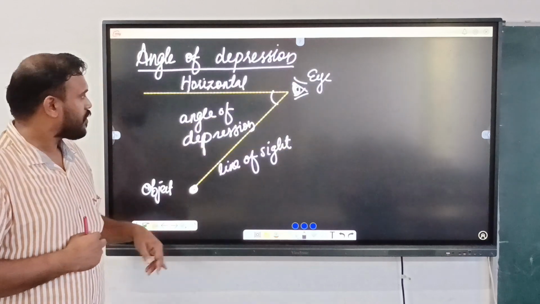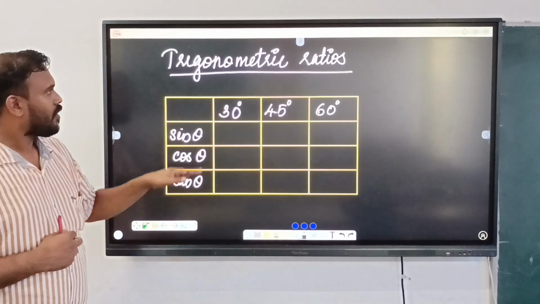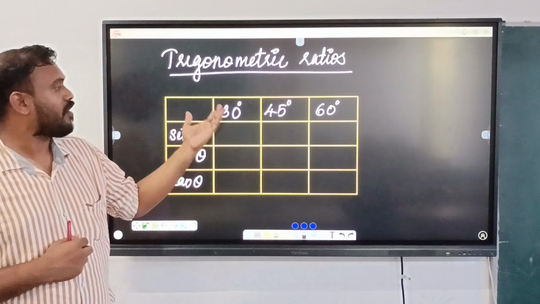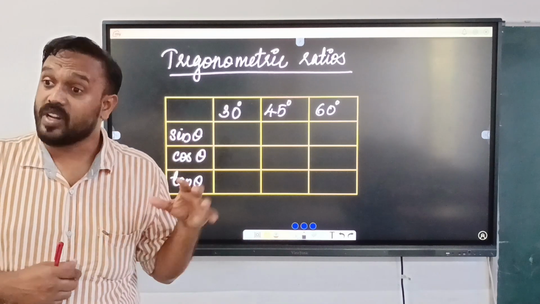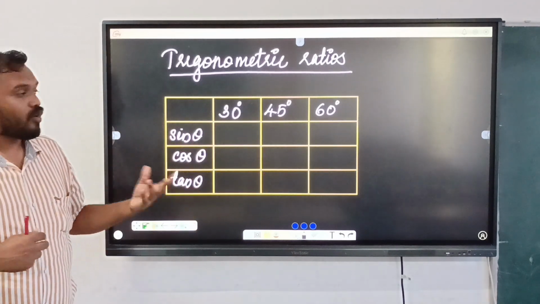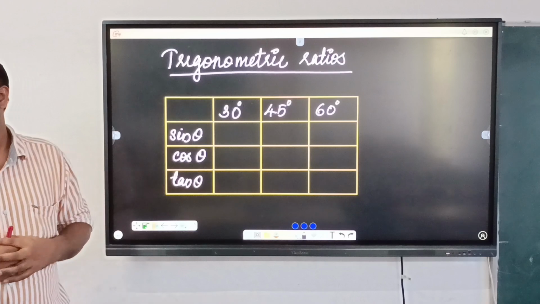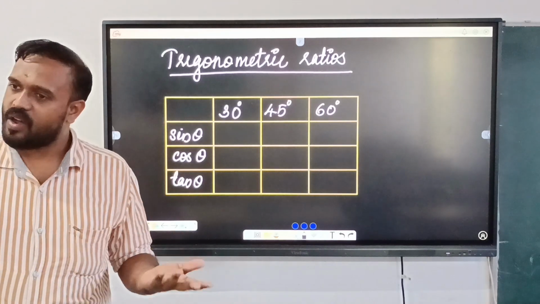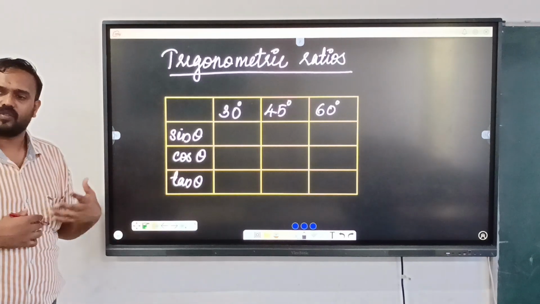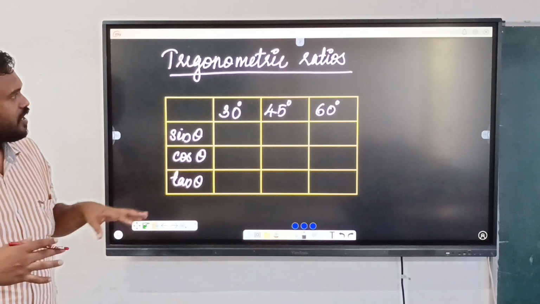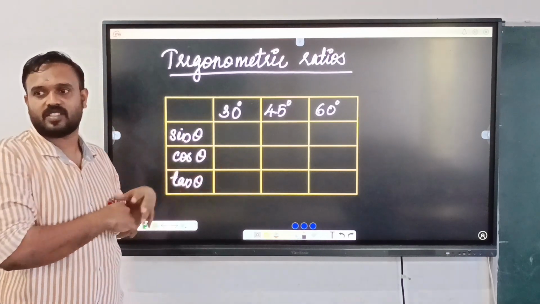And here you can see I have given a table for you. Can you fill this table? Can you help me to fill this table? Already you have studied all this, and we have discussed it in the previous lesson. So can you help me to fill this?